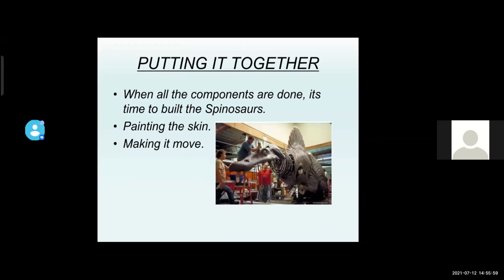Next, putting it together. When all the components are done, it's time to build the Spinosaurus. The frame is put together and then the mechanical systems are put in place. As each component is added, it is checked to ensure that it moves properly. After each piece is added, the team has to check to make sure that there are no problems, such as unwanted folds, buckling, stretching, etc. The skin is painted. It is attached to the frame. Tints are added to the mixture to get the correct color, then making it move.